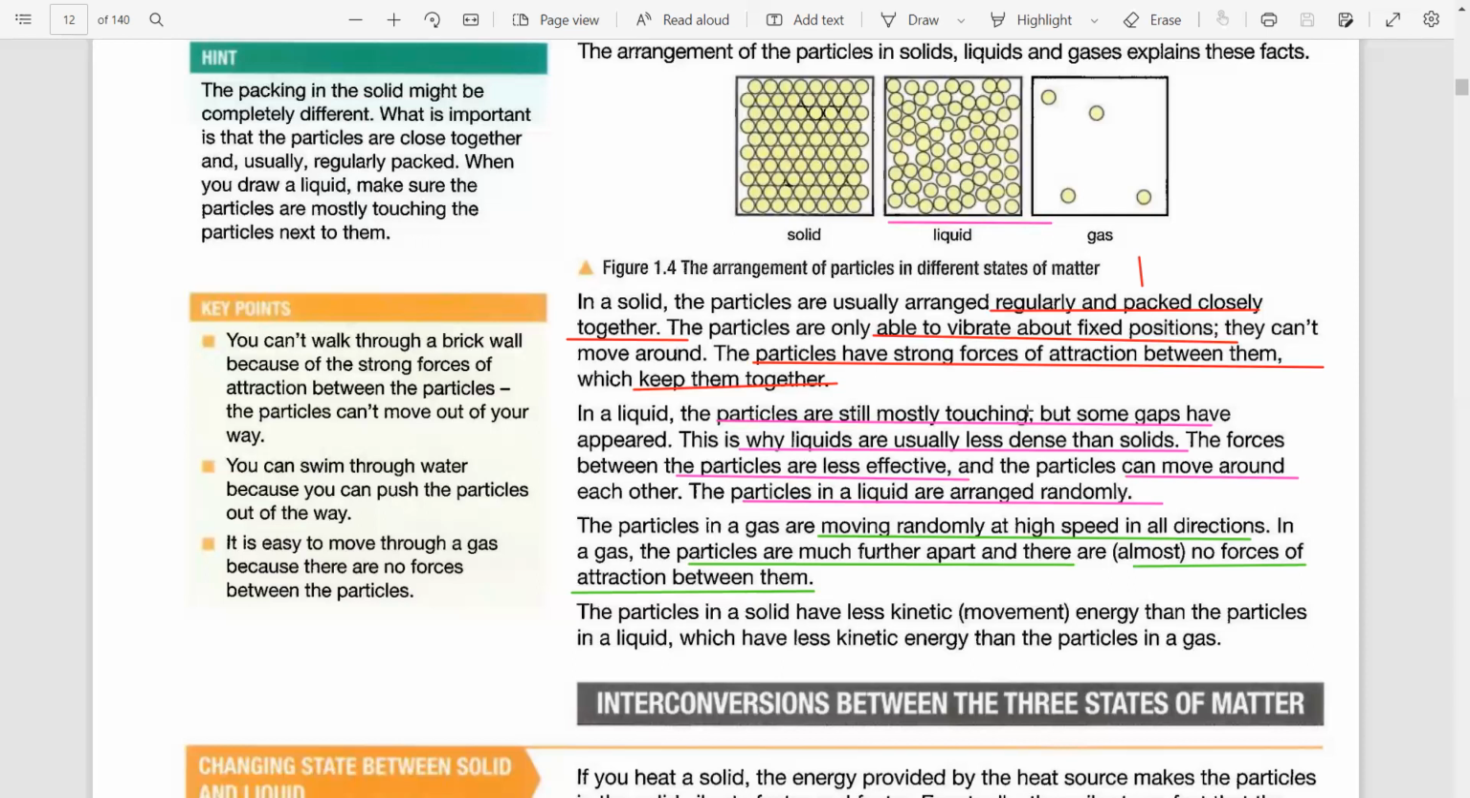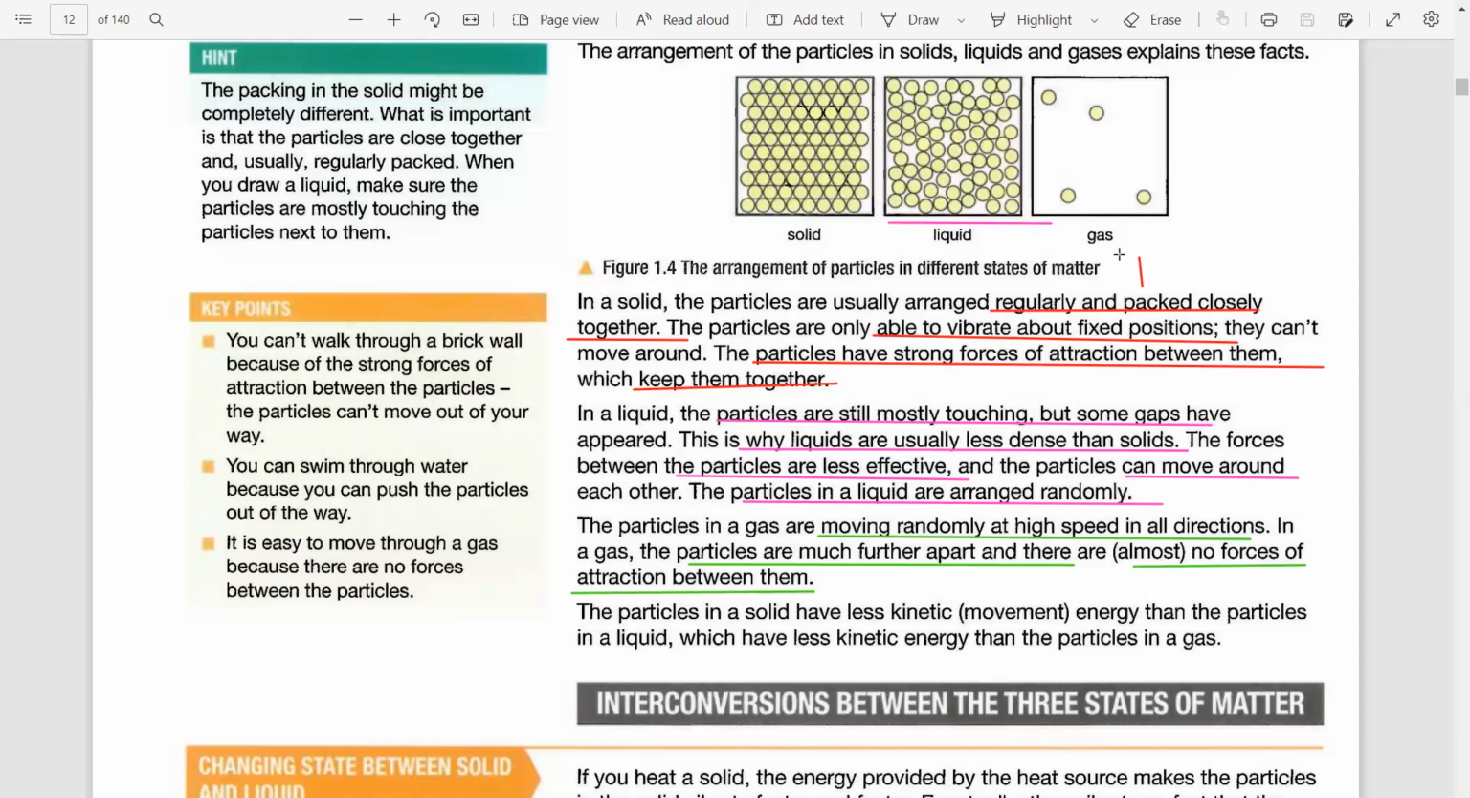Also, you can answer this question: since liquids have weaker attractive forces between them, while solids have stronger attractive forces, the liquid particles cannot hold their partners strongly, but solids can hold each other strongly. Now, the forces among the liquid particles are less effective and the particles can move around each other. Next thing is that they are randomly arranged.